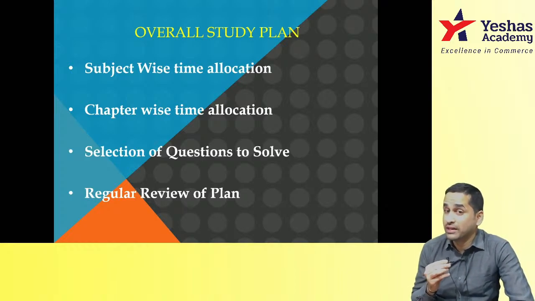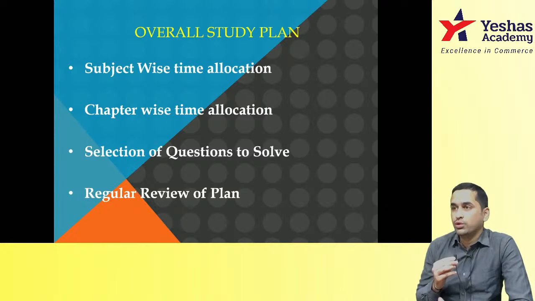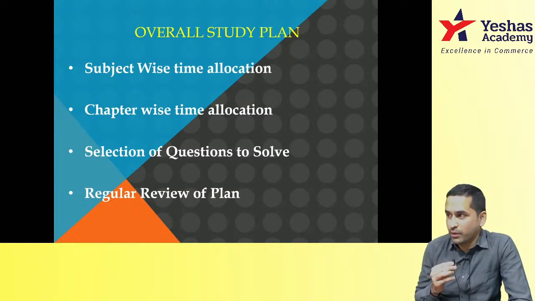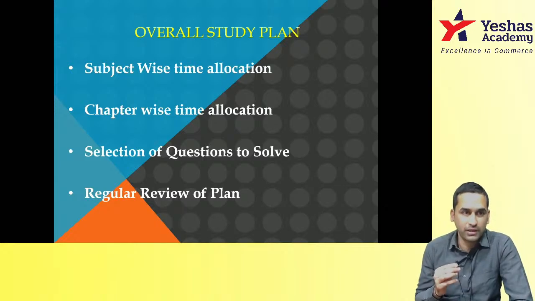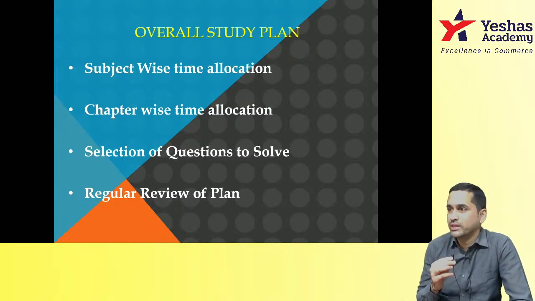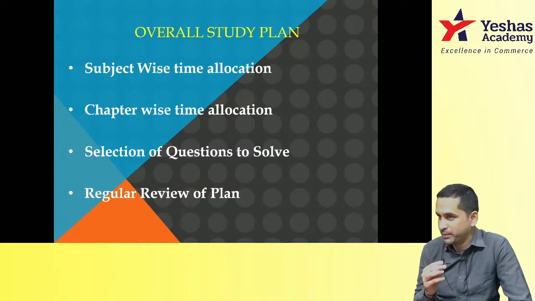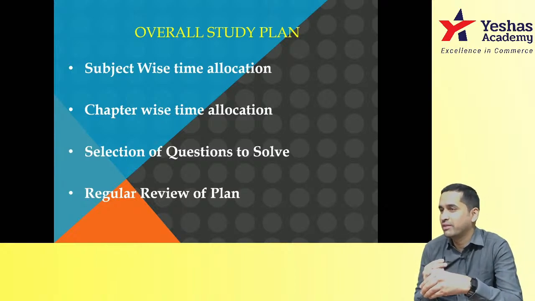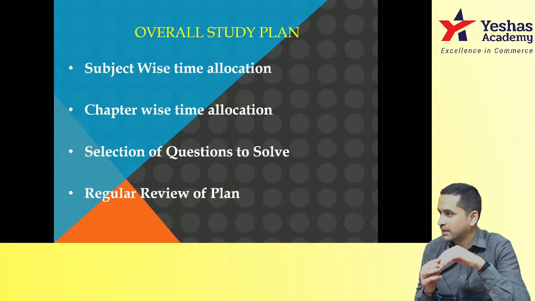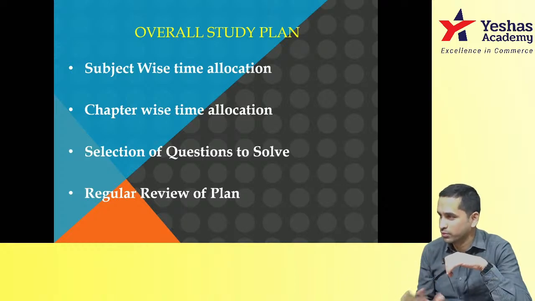Now this is a very difficult exercise because you don't know how many hours are needed for that topic. Even if you have attended the class, even if you have completed the topic, sometimes you will not get to know whether to allocate 3 or 4. Then simply go by page numbers. Those topics where you have more pages in your textbook, allocate more, and those where it is only a 5 page, 8 page, 10 page topic, allocate less. This is a very raw, basic way of allocating time. Once you start revising, you will get to know.